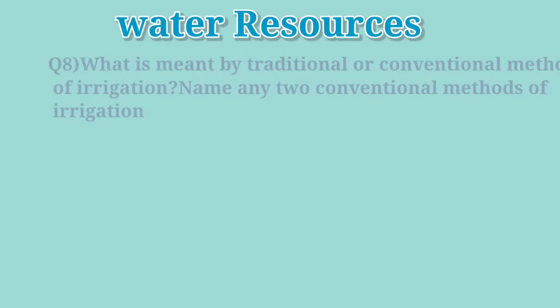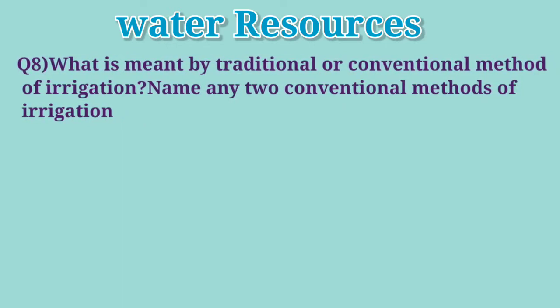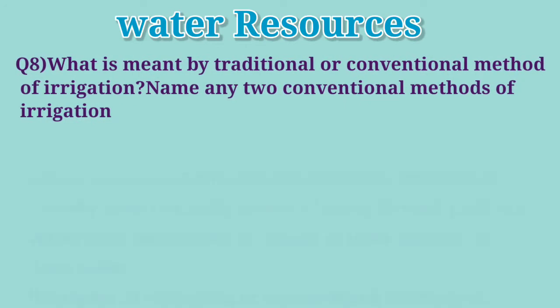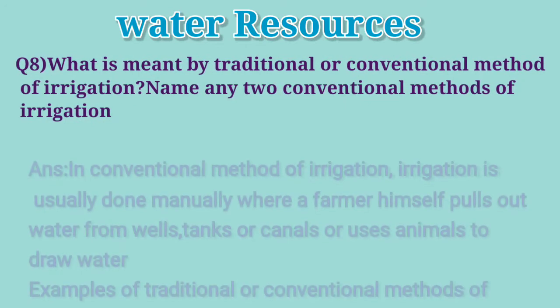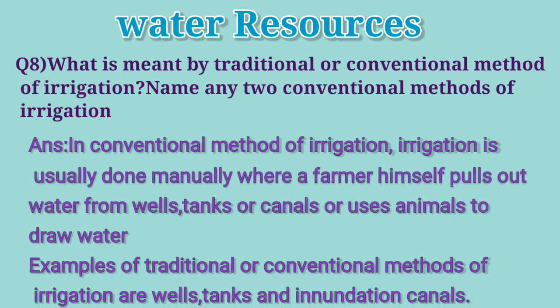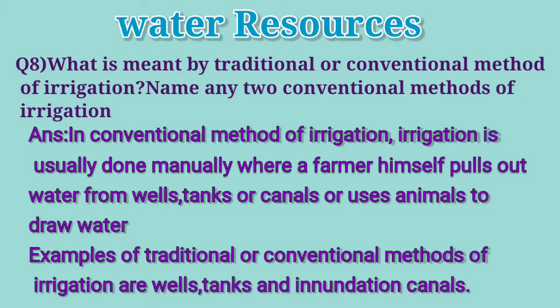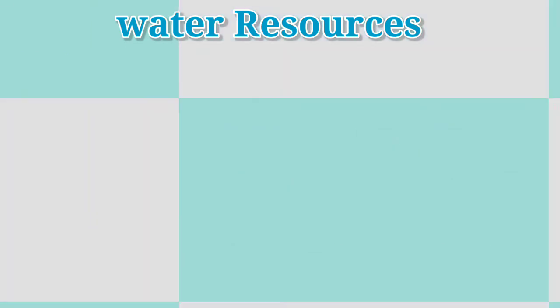Question 8. What is meant by traditional or conventional method of irrigation? Name any two conventional methods of irrigation. In conventional or traditional method of irrigation, irrigation is usually done manually where a farmer himself pulls out water from wells, tanks or canals or uses animals to draw water. Examples of traditional or conventional method of irrigation are wells, tanks and inundation canals.